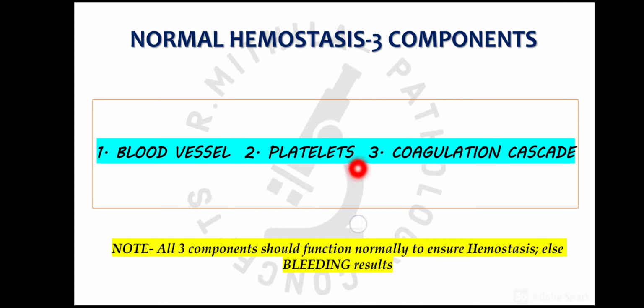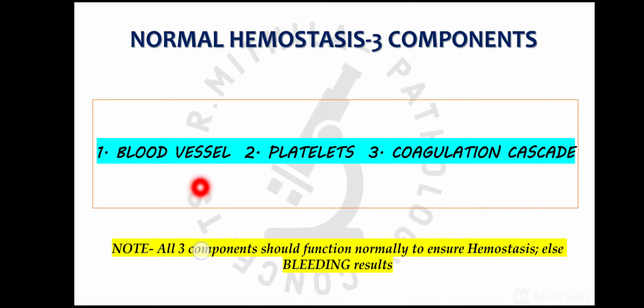Then the second most important component is the platelets, because in the initial phase of the vascular injury, they will form a temporary platelet plug at the site of vascular injury. And the third most important is the coagulation cascade. The coagulation cascade will help in the formation of a definitive stable fibrin clot at the site of vascular injury.